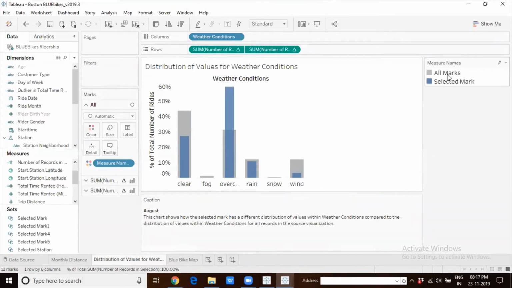You see this is all marks and this is selected marks. Let us turn on the highlighter. This is all marks, and this is the data corresponding to the mark that we have selected. What appears to have happened here is mainly the overcast weather condition in August. You call a weather condition overcast when it is covered with clouds. It is not going to rain. It is not sunny.